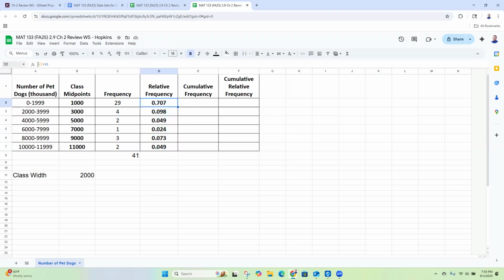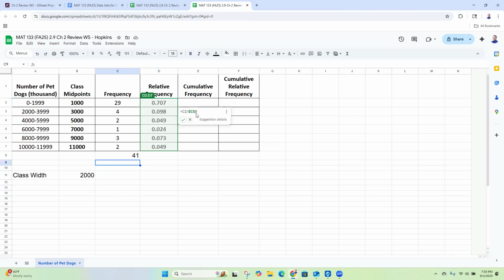Now, by the way, I mentioned you didn't have to divide by 41. You could have done it this way. You could have done equals C2 and then clicked on the 41. But if you do that, you're going to have a problem when you copy this down, because what's going to happen is you're going to get these divide by zero errors, because Google Sheets is going to shift that C2 over and over, but it's also going to shift your C8, and there's nothing down in this area.